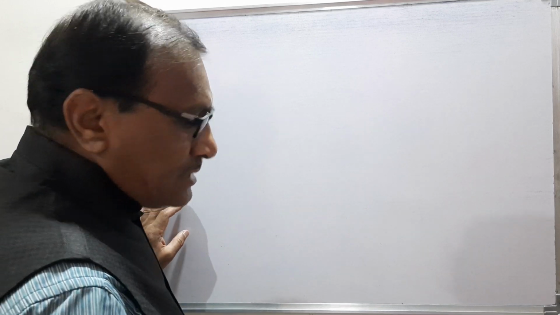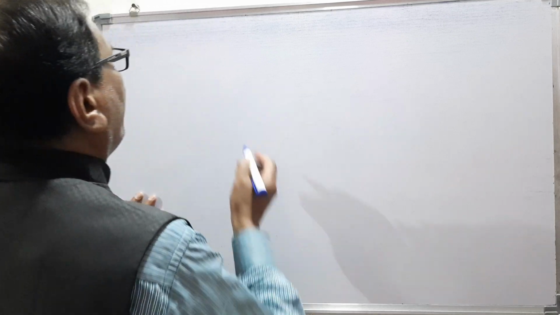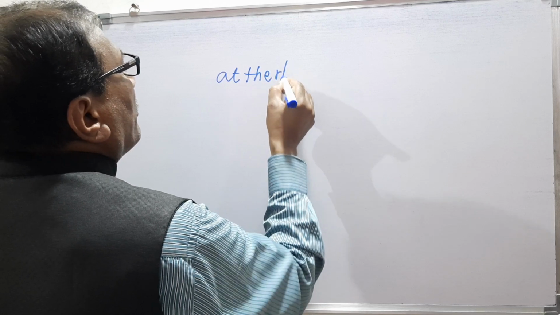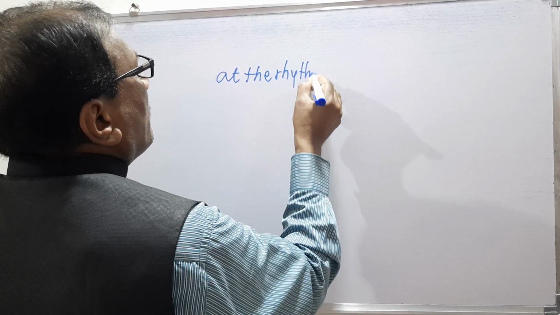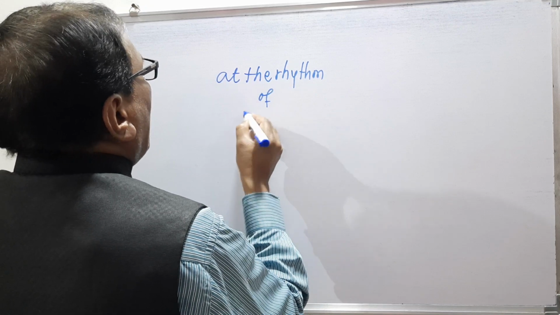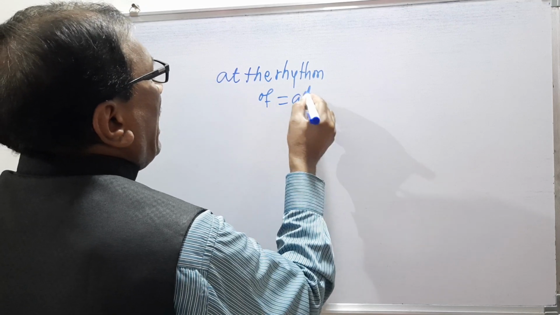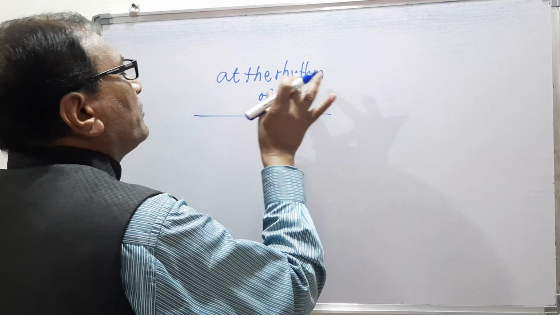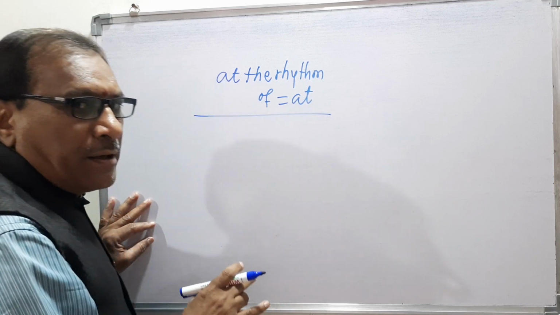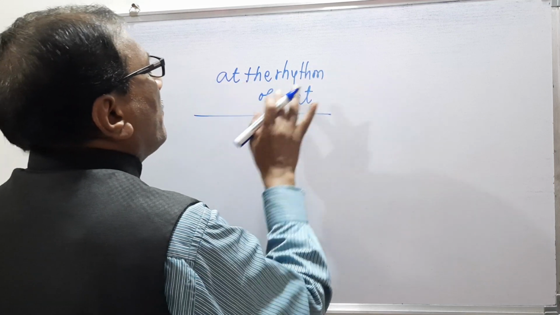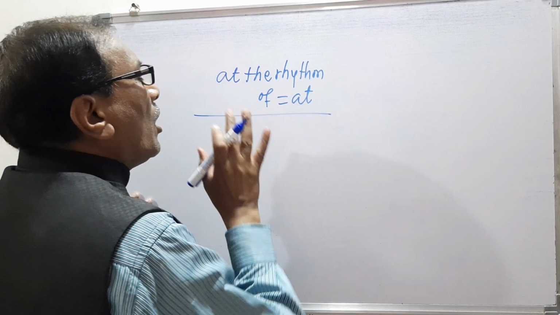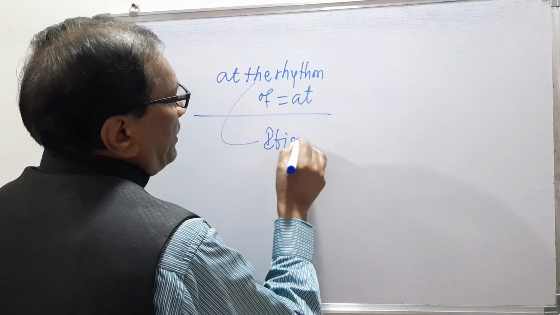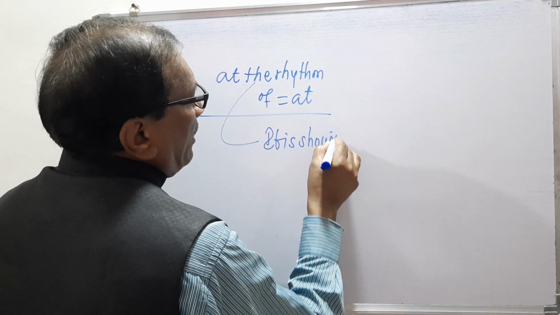Remember, the last phrase is at the rhythm of. At is the preposition, and from this preposition the phrase has been made, and the phrase is at the rhythm of. Now at the rhythm of here is showing music.